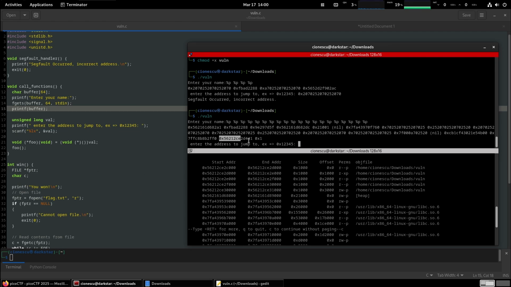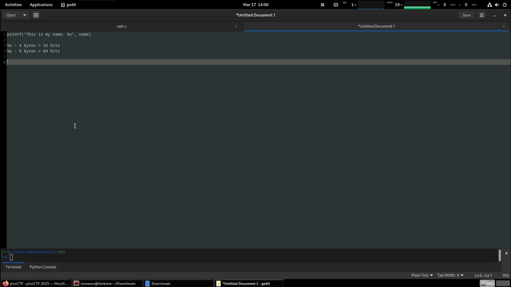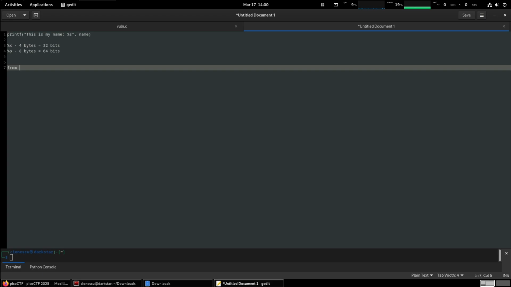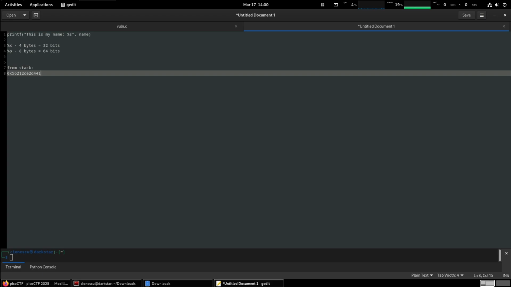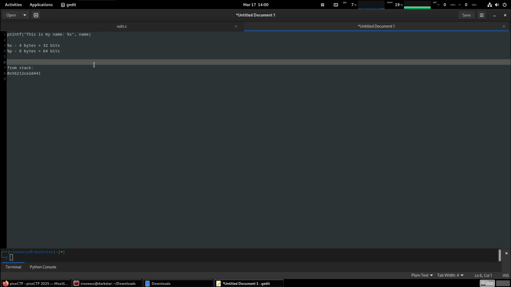So now what we do with this, let's copy this address that we're given, and keep in mind it is the second to last in our format string, right? So let's copy that. Let's say from stack, we have that address, right? And let's also copy the format string so that we have it readily available.